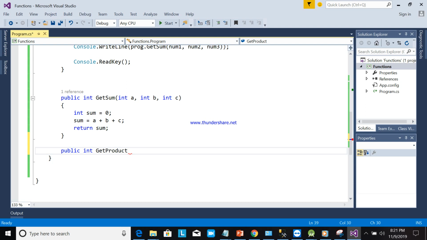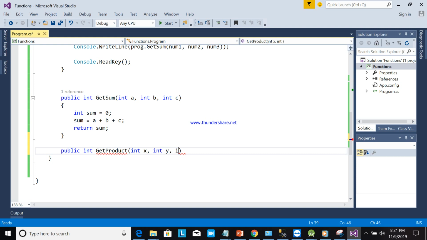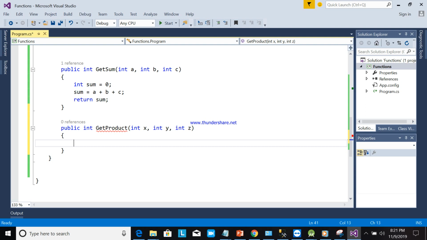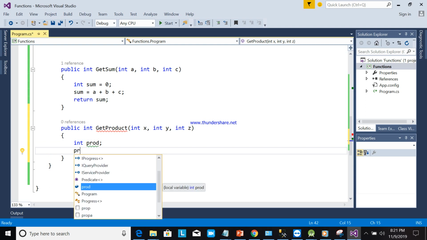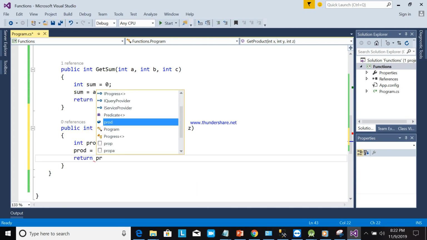Multiplication is product, right? So we'll put here int x, int y, then int z. So it means you are declaring three parameters here. Then we will put int prod. Okay, prod is equal to x times y times z. Okay, then return prod.